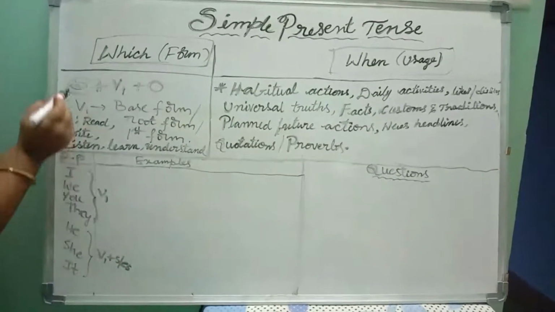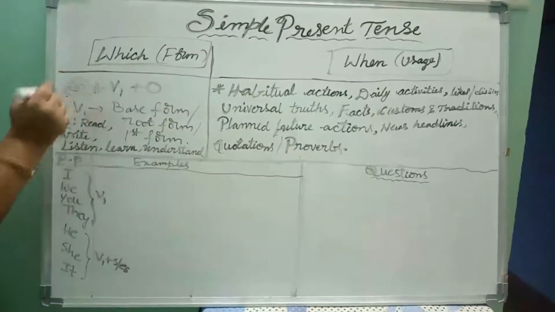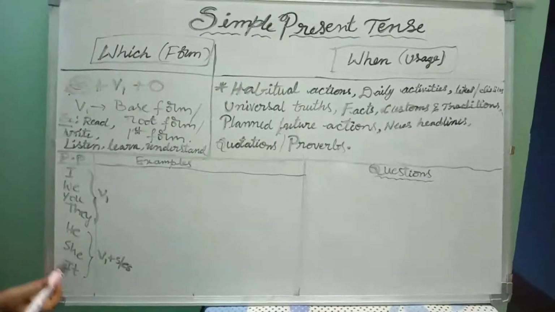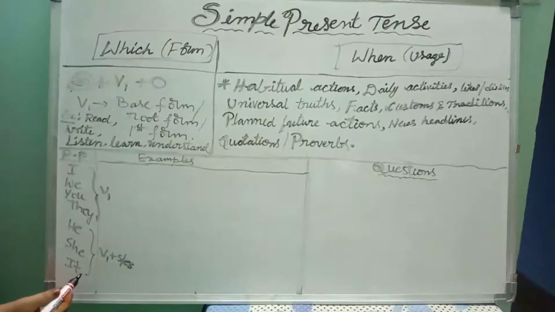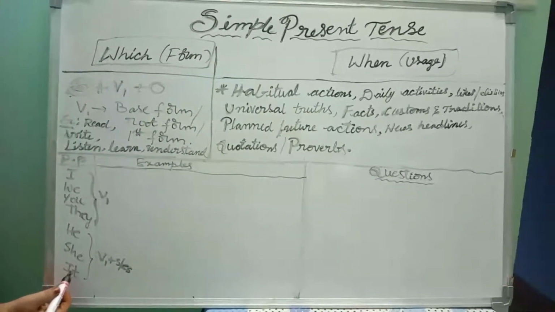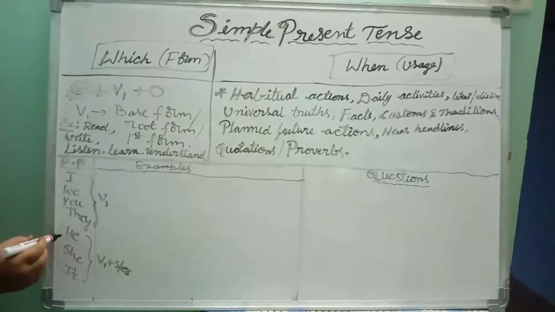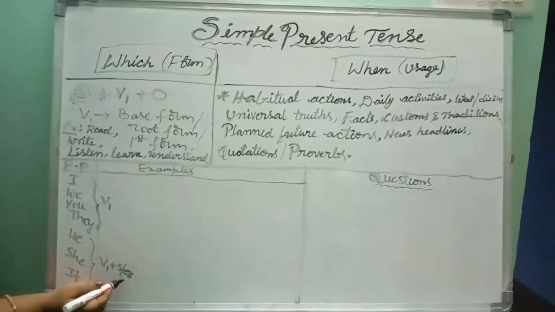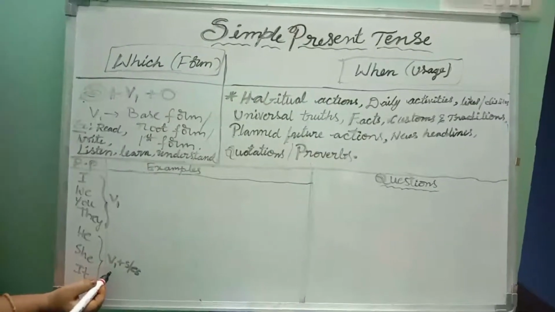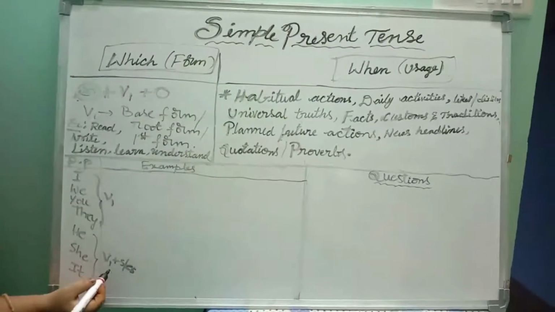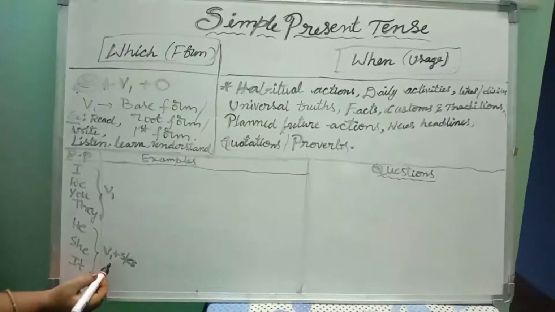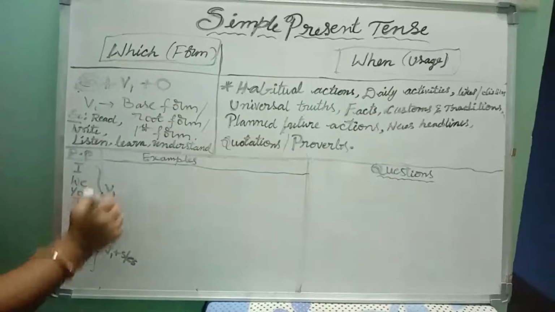That means if the subject is he or she or it or any other singular name like Ram, Rahim or Jansi, we have to add S or ES at the end of the verb. Here which form of the verb are we using? Base form, the first form of the verb in simple present tense.